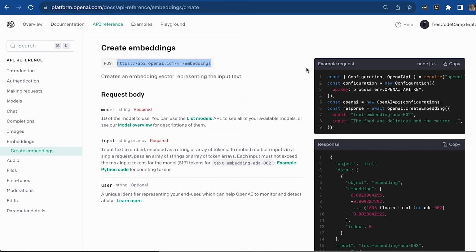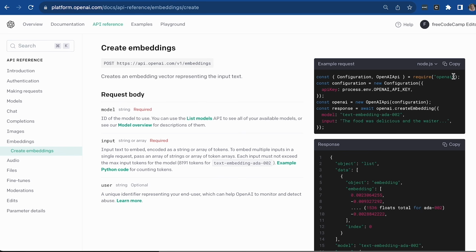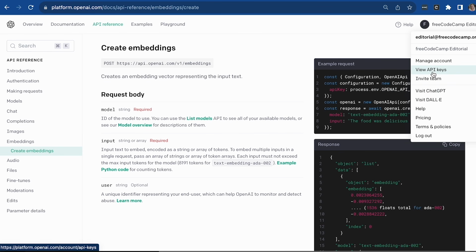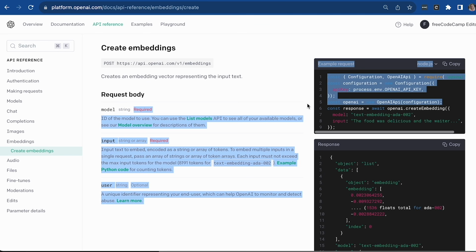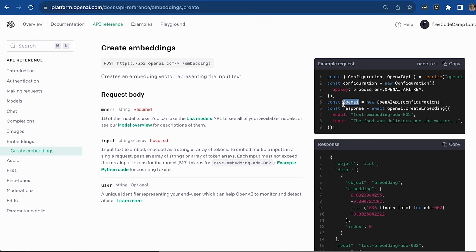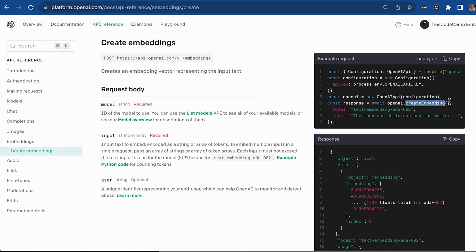So this is an example request written in Node.js, and you would have to install the OpenAI package, take these two methods from it in order to pass through your OpenAI API key that I showed you how to get earlier. As a refresher, you should go here and view API keys to create your own API key. And once you pass that through, you can then use the const configuration and pass it through here in order to use OpenAI and all of its wonderfulness, including the create embedding method, in which you pass through an object.